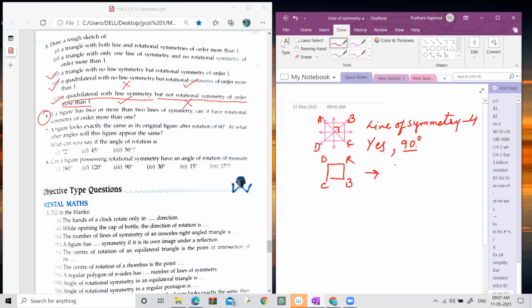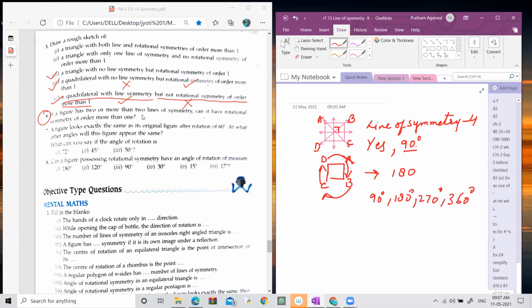And when you again rotate it by 90 degrees, meaning a total of 180 degrees, again it looks like before. B comes to the C position, C comes to the D position, D comes to the A position, and A comes to the B position. So in this way, you get order 4 rotation of this figure, at 90 degrees, 180 degrees, 270 degrees, and then 360 degrees.